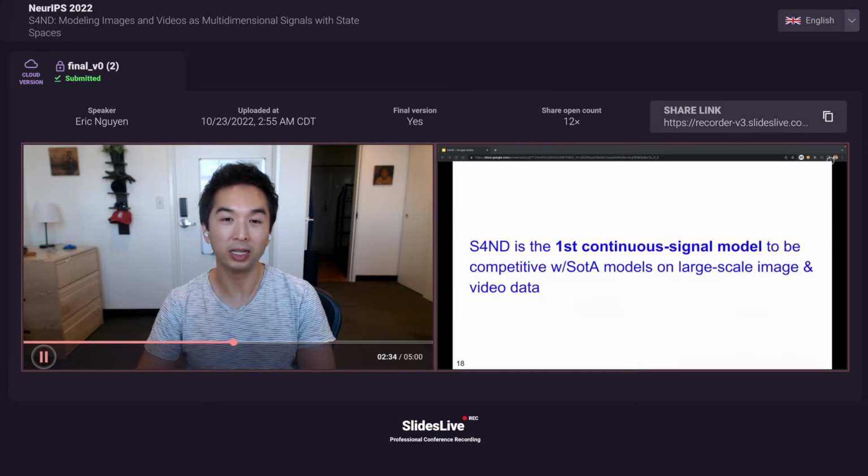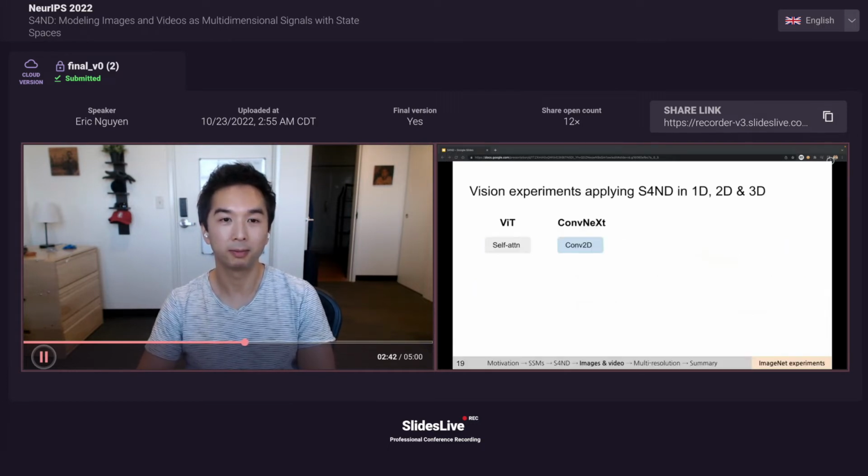We highlight that S4ND is the first continuous signal model to be competitive with state-of-the-art models on large-scale images and video data. In our experiments, we show that S4ND can be used as a drop-in replacement in modern vision architectures, while boosting or matching performance in 1D, 2D, and 3D classification tasks.